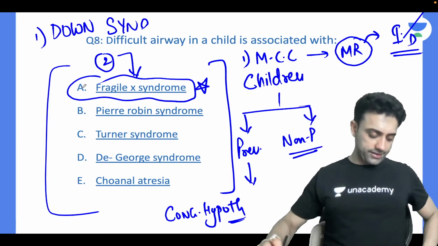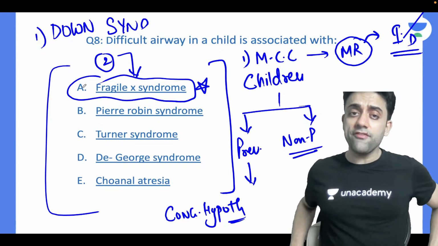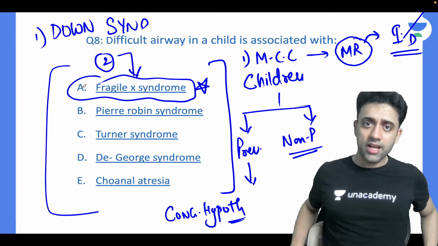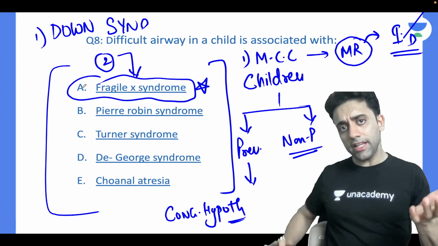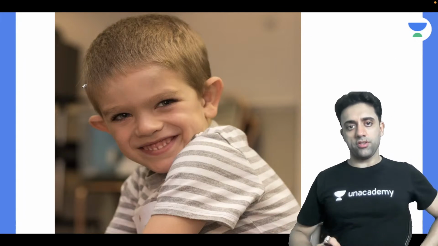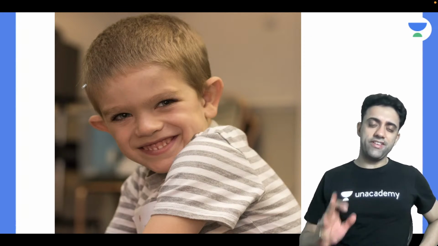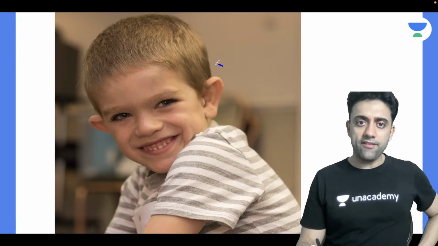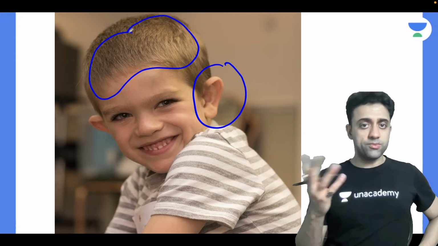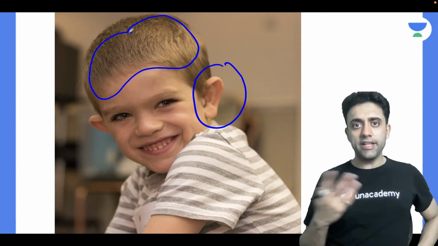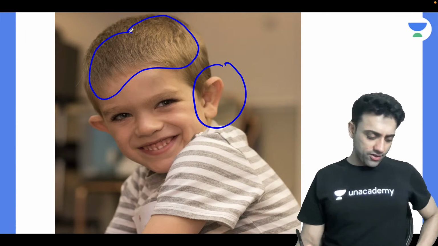Brother, are you understanding? Okay. And Fragile X syndrome, sir, what else should I know? The child will have a long nose, long ears, right? Yes. This picture, very beautiful picture. The baby will have large ears. The baby will have a large head. He's smiling. He's having some developmental delay or intellectual disability. Are you understanding?